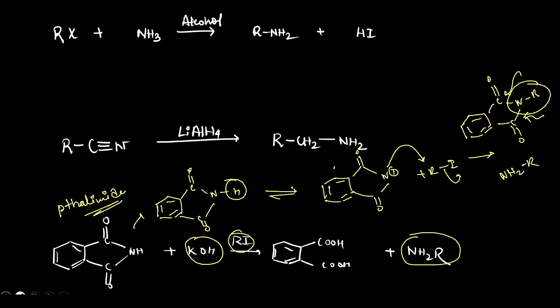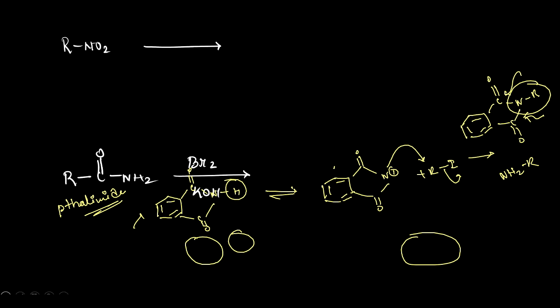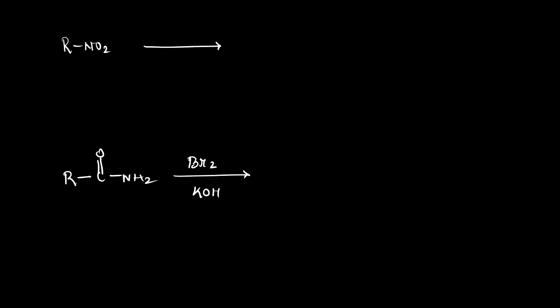So you have to follow what is the starting material we are using, what are the reagents, and what will be the ultimate product. And then in the next case we are having RNO2. That RNO2 reaction I will show you later, that actually will form RNH2. By this one also, by reduction, we can get amine.